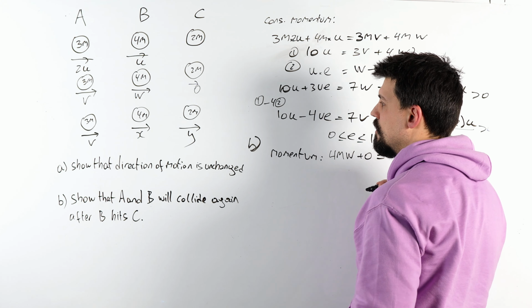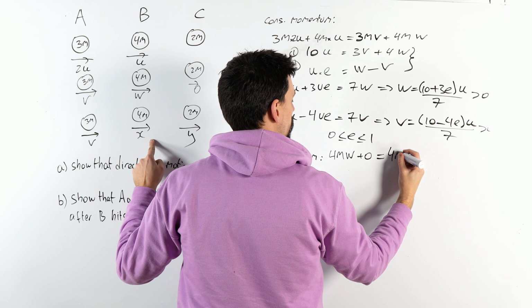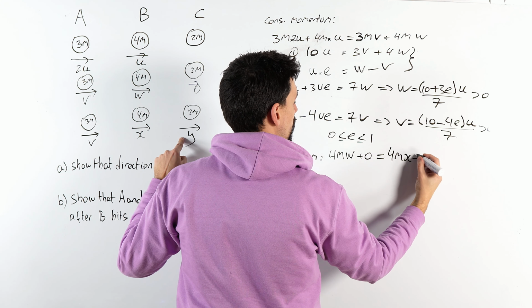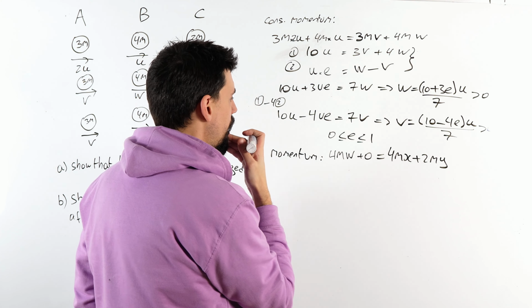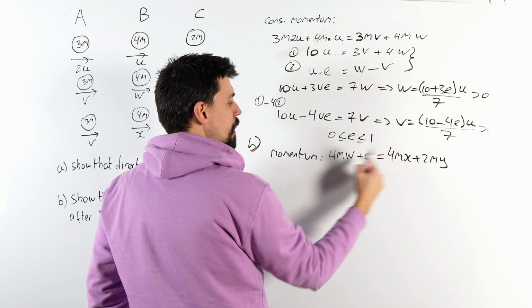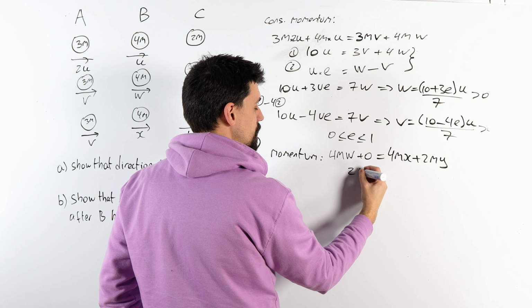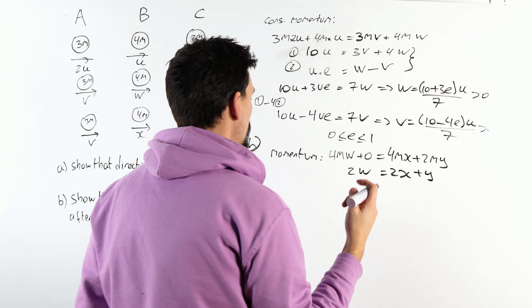That has no momentum. And after it, we have 4mx and 2my. We could probably simplify that a little bit. Divide everything by m and divide everything by 2, actually. So that's 2w is 2x plus y.